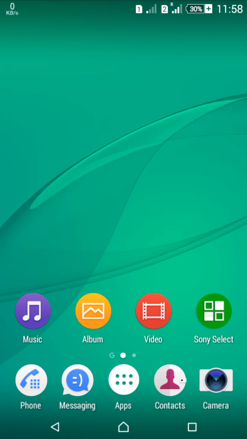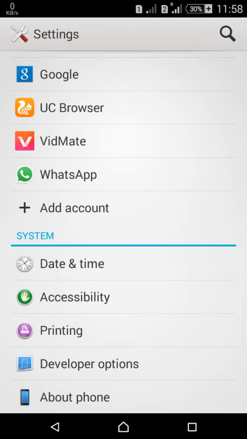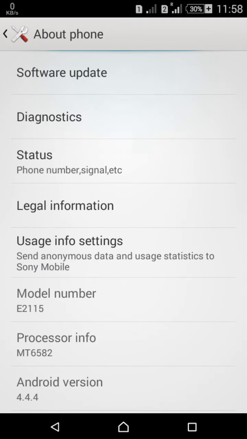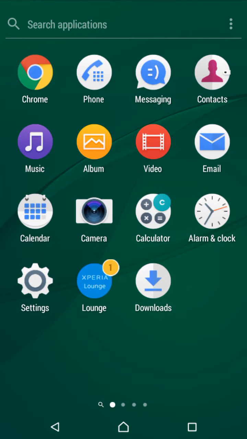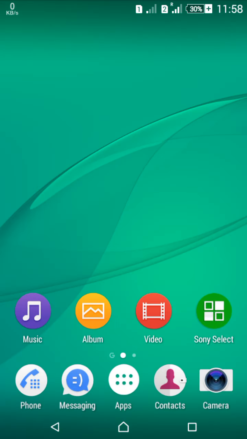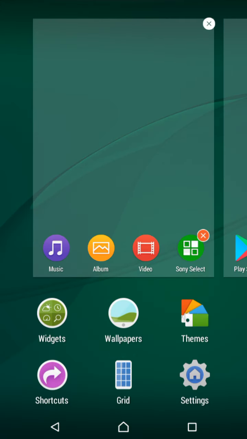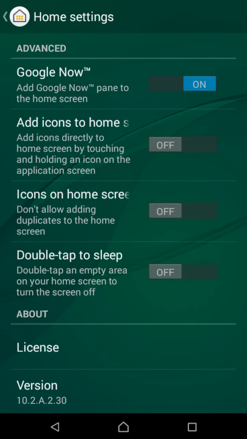Today I am going to show you how the Sony Xperia E4 Dual, model E2.A.2.A.30, runs with a new small update. This is the Sony Xperia E4 Dual. You see the E2.A.2.A.30 model, and the UI was changed by this small update, version 10.2.A.2.13.